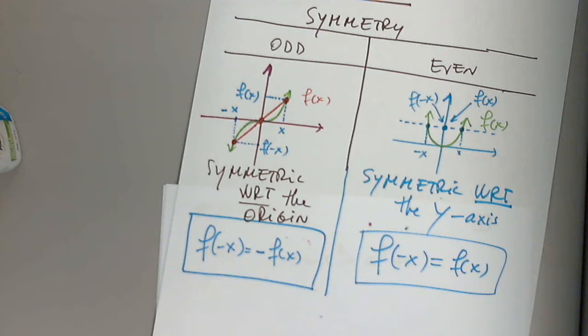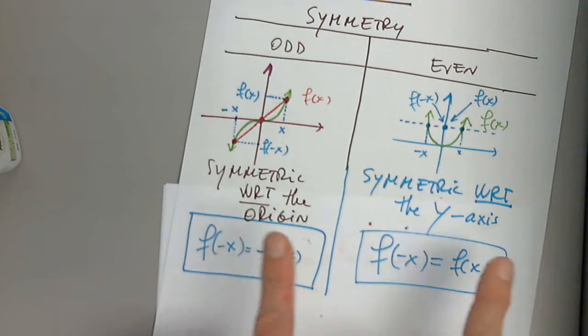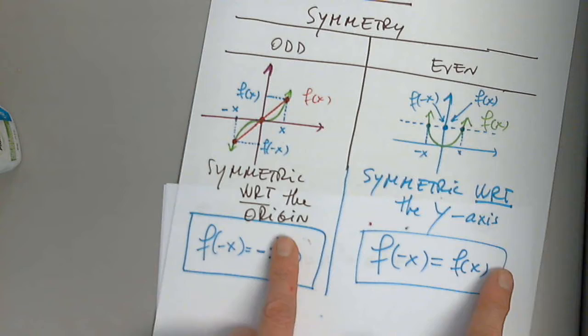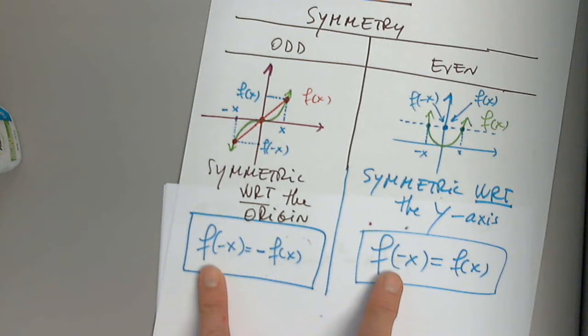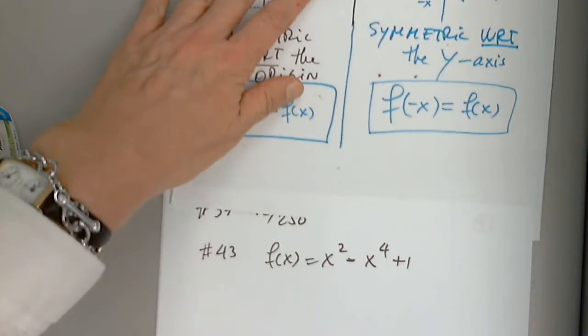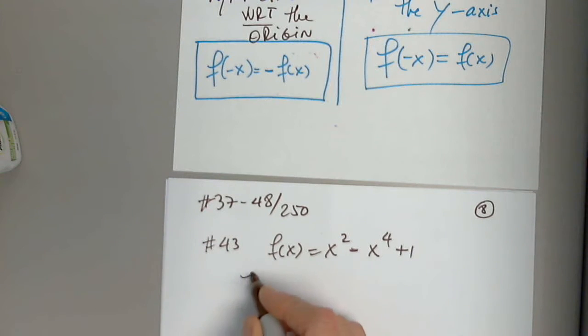F of negative x. This is what I have to calculate. If I don't calculate this, how do I know if it's that? So it's the same in both relationships. We have to determine f of negative x. Let's determine f of negative x. That's the starting point. That's the first thing we need to do. Good. So please dictate.